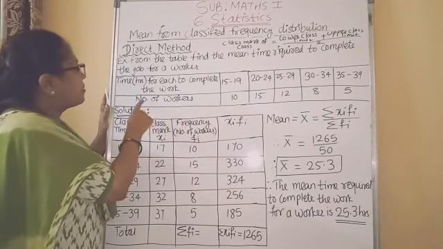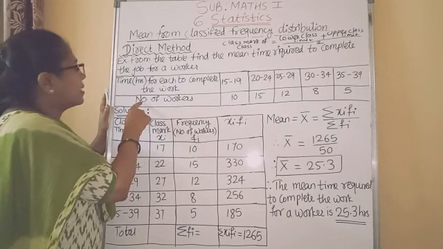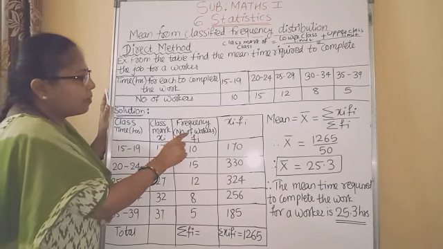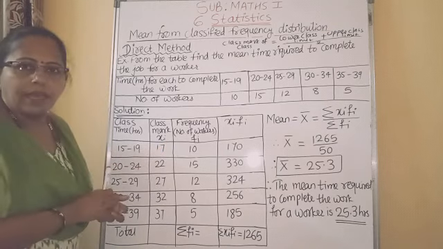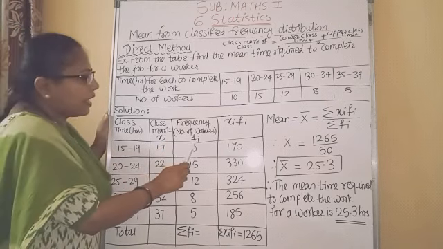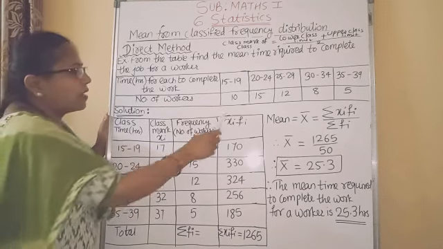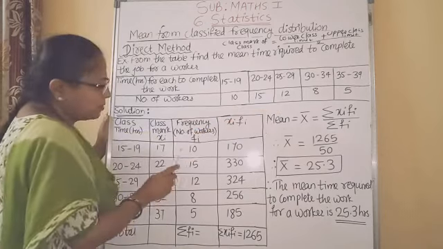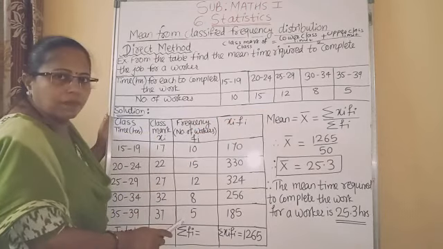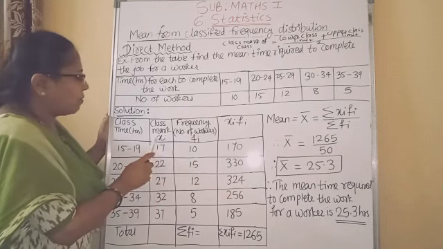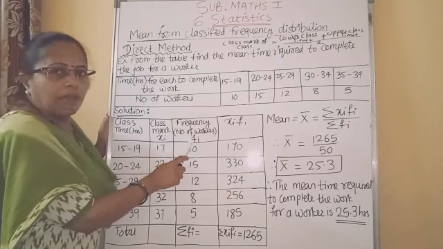Now in the third column, you have to write frequency. This frequency means the second column of the question, that is the number of workers that we have to specify here. Frequency is denoted as Fi. These frequencies we have to write here. And the last column is multiplication of Xi into Fi.